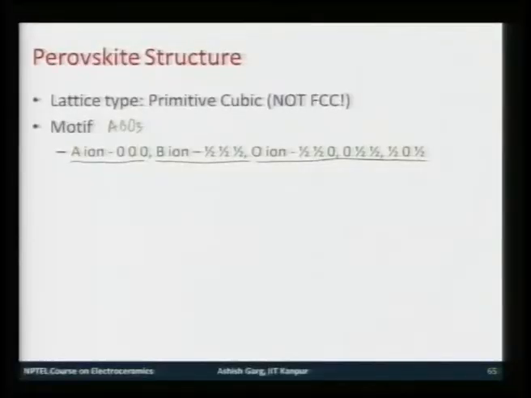Notice, since the lattice type is primitive cubic, I had to define all the oxygen positions. If it was FCC, then I would only need to define oxygen or any other ion at 0 and the rest would be automatically formed in FCC manner by just translating each of these by half 0 translation.